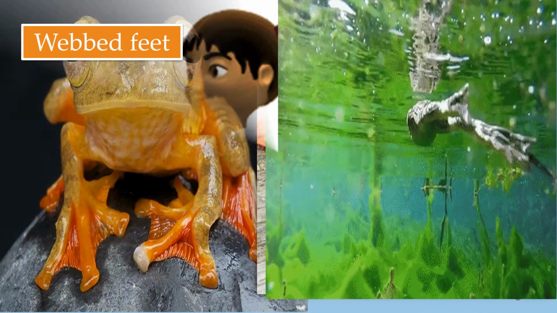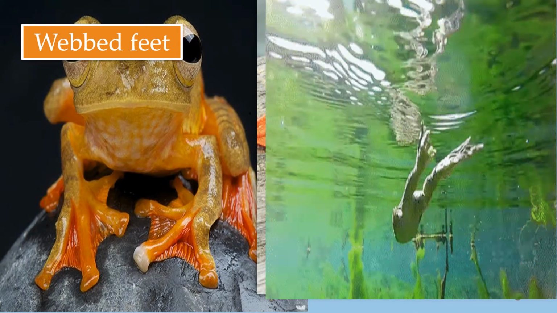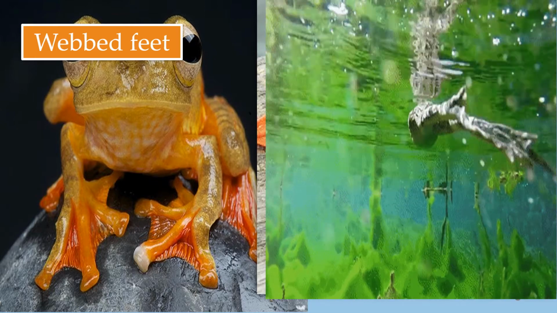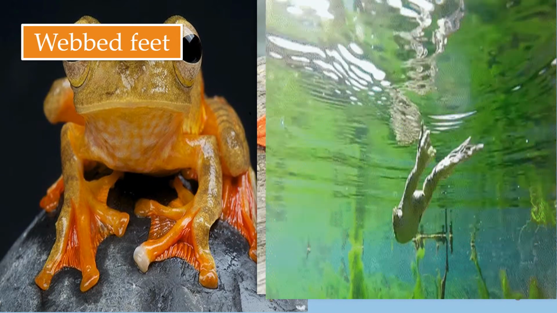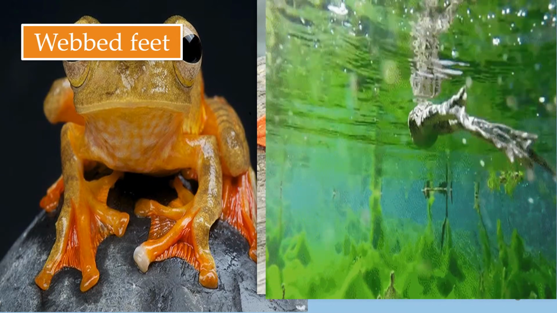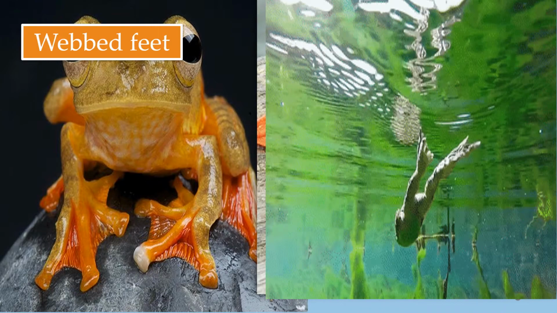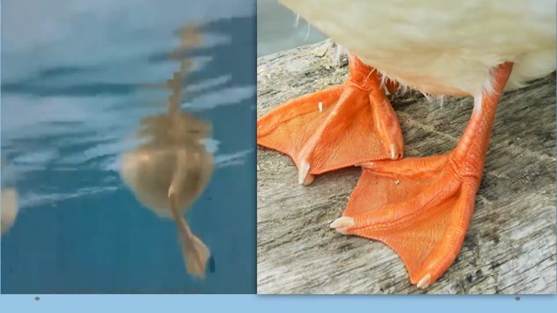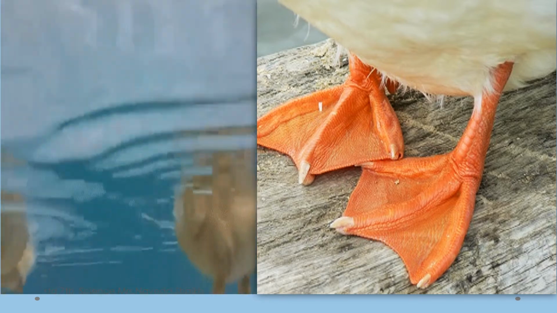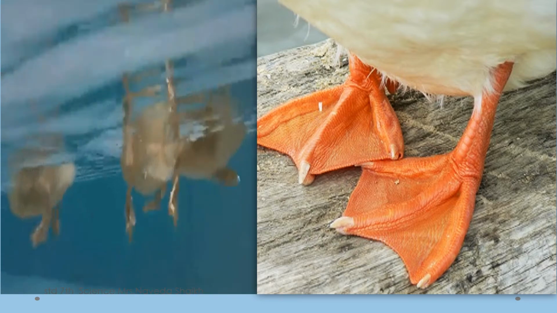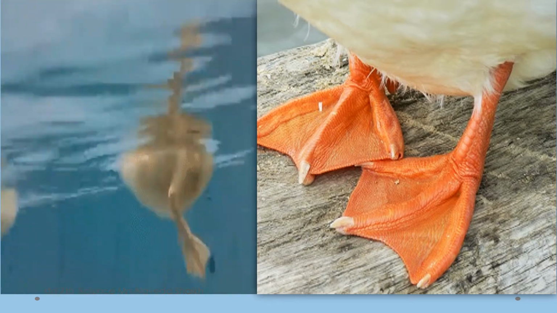Okay, so here you can see a frog. Frogs have webbed feet. Okay, most of the amphibians have webbed feet because they need to move in that particular fashion. Now, the frogs can actually swim easily inside the water with the help of these webbed feet, and they can jump also easily on the surface of the land. Same way, the ducks also have webbed feet which act like oars while swimming. Okay, oars you all have understood. जब हम लोग चप्पू बोलते हैं ना, चप्पू चलाना, the same thing happens with the webbed feet of these amphibians.